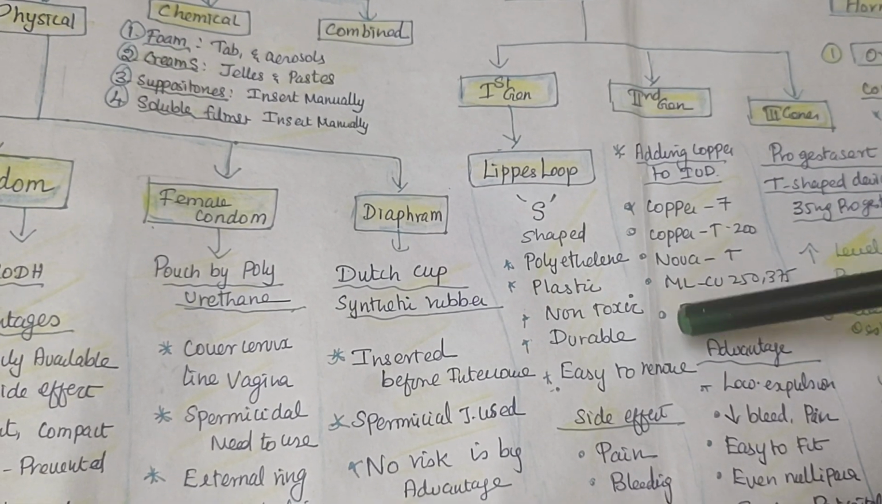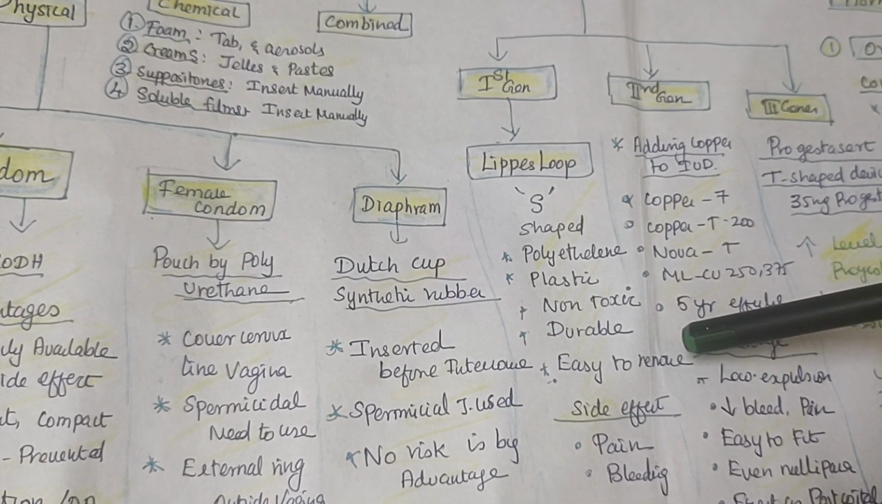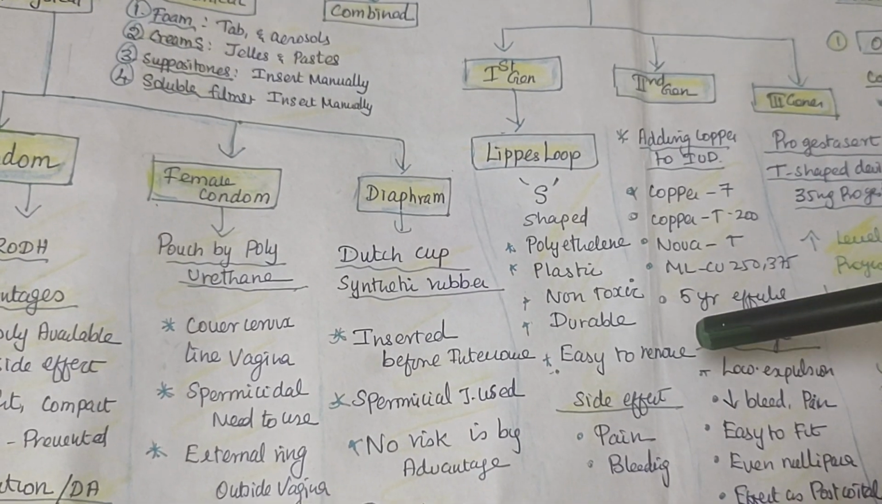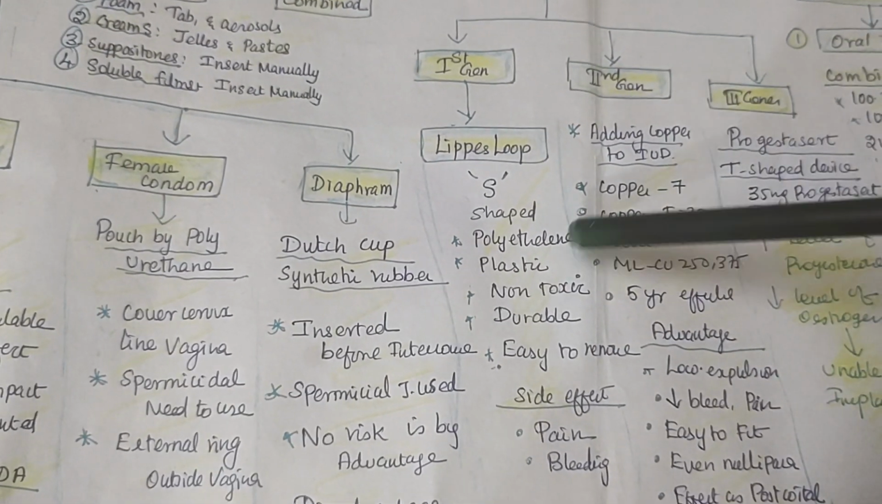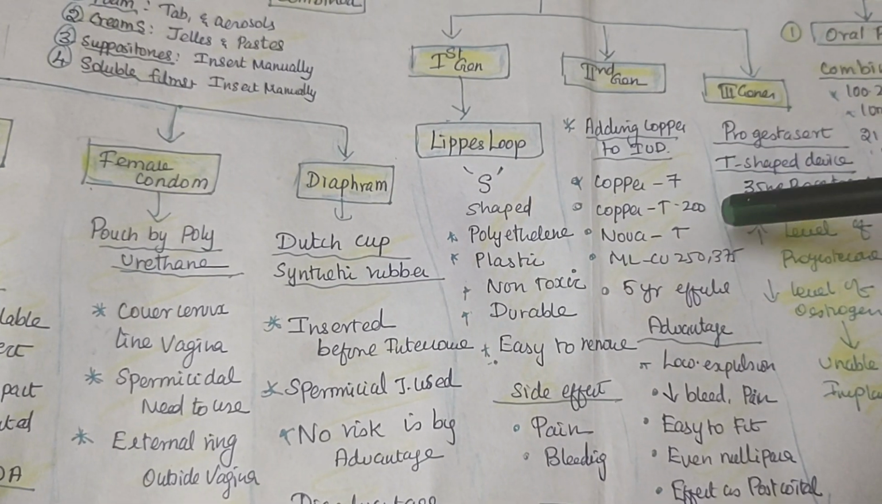It is non-toxic. It is durable. It nearly lasts for 1 to 3 years and is comfortable. The main side effects are pain and bleeding. Also, the second generation IUD is the copper T.